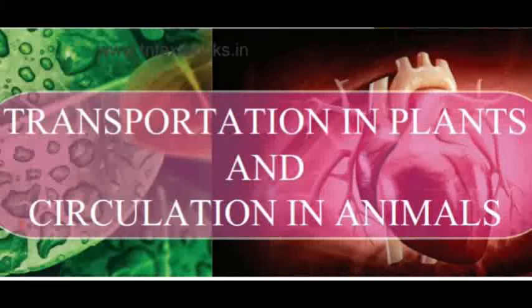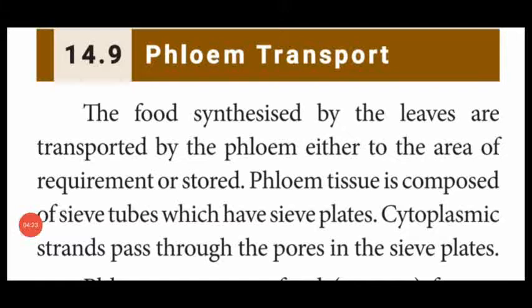Now we are going to see the phloem transport in this video. So this is the topic, phloem transport. Dear students, the food synthesized by the leaves is transported to the different parts of the plant through phloem elements. Phloem tissue is composed of 4 important cell components, that is sieve tube, companion cell, phloem parenchyma and phloem fiber.